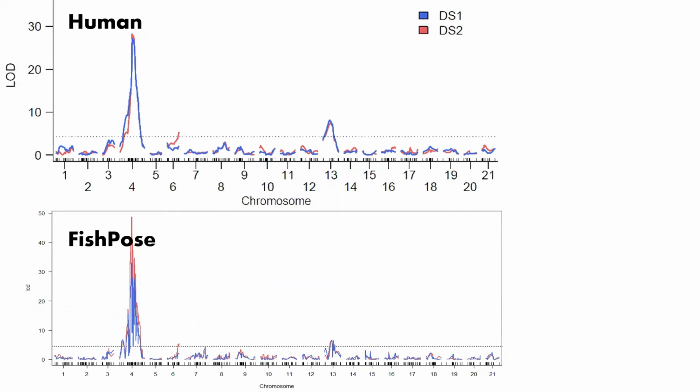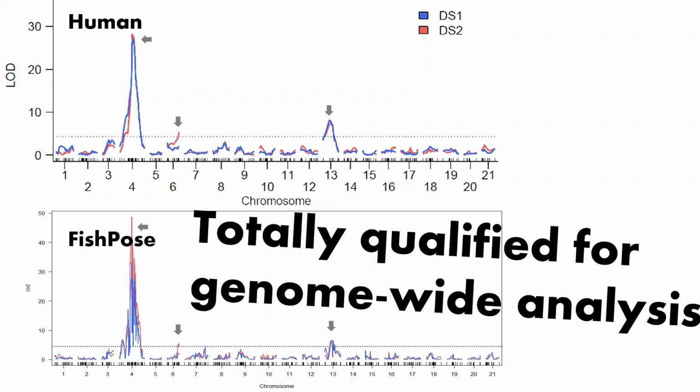We can see that the same analysis using measurements produced by FishPose performed equally well. Remarkably, it identified not only the major peak on chromosome 4, but also secondary peaks on chromosomes 13 and 6. This demonstrates that, with its mediocre precision, FishPose is qualified for such genome-wide scale analysis.